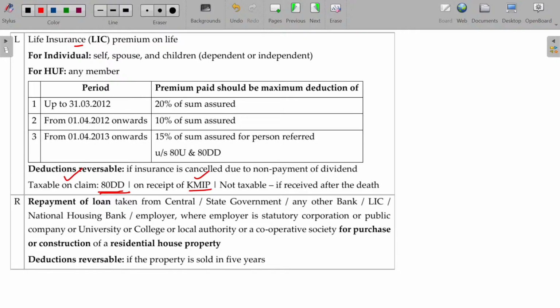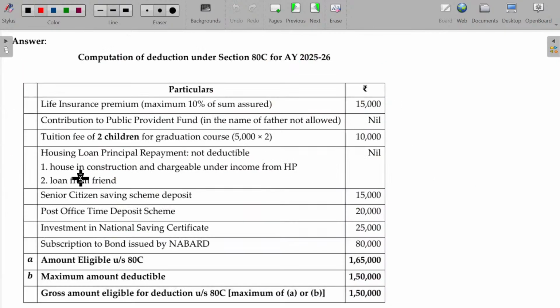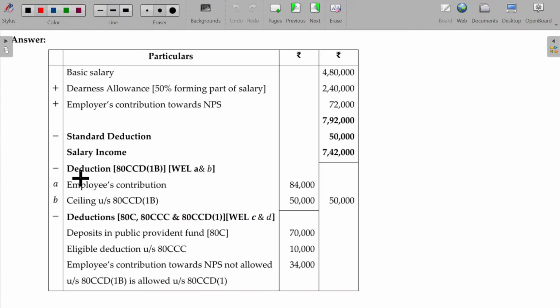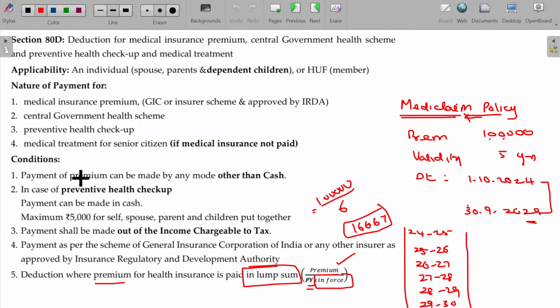Keyman insurance policy is taxable, and if you are getting it after the death of this person, it is not taxable in the hands of the recipient. So you have to connect this one and that one parallelly. Clear? Hope now you will be able to understand the 80DD case here.